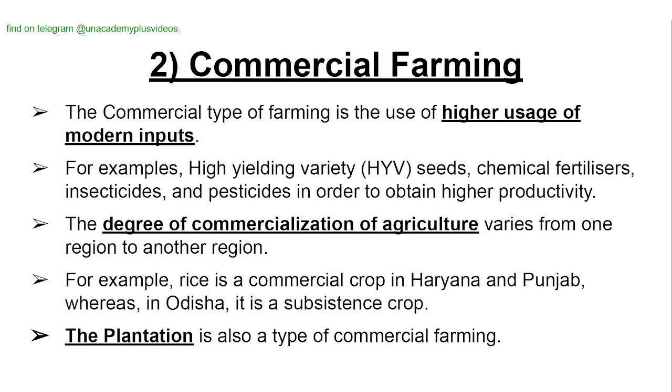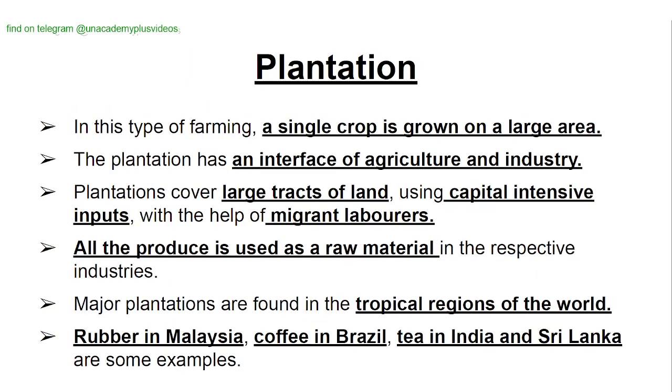Commercial farming. The commercial type of farming is the use of higher amounts of modern inputs, for example, high yield variety seeds, chemical fertilizers, insecticides and pesticides in order to obtain higher productivity. The degree of commercialization of agriculture varies from one region to another. For example, rice is a commercial crop in Haryana and Punjab, whereas in Odisha it is a subsistence crop. The plantation is also a type of commercial farming.